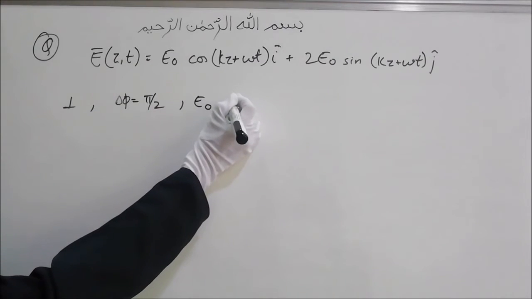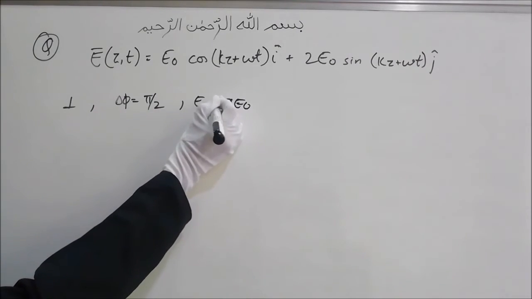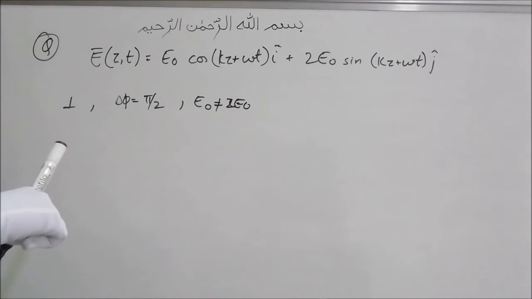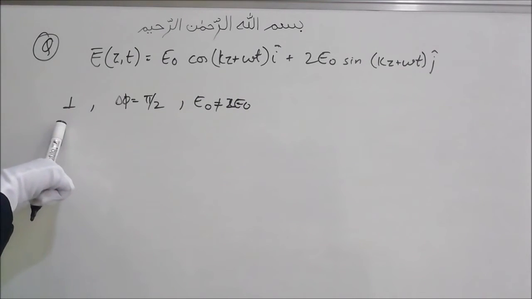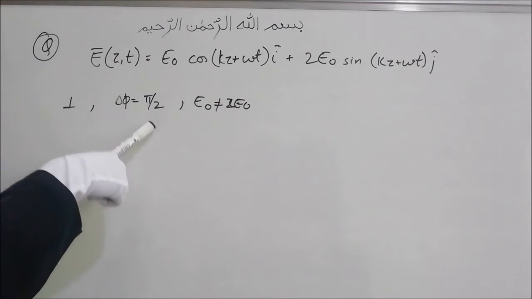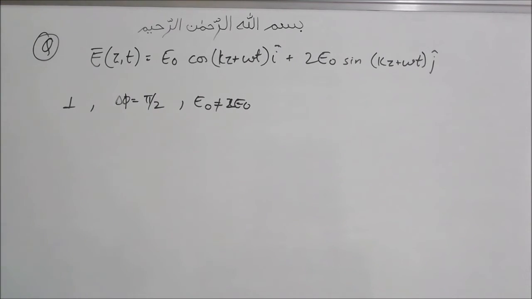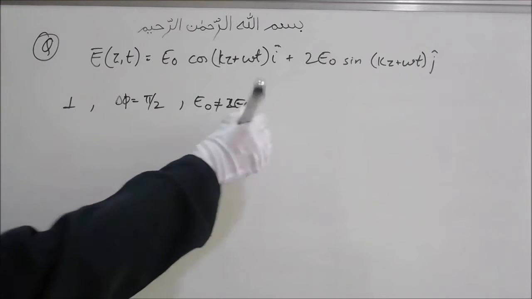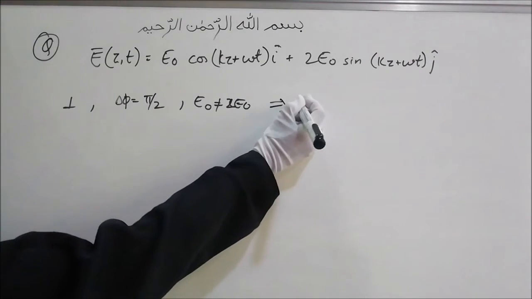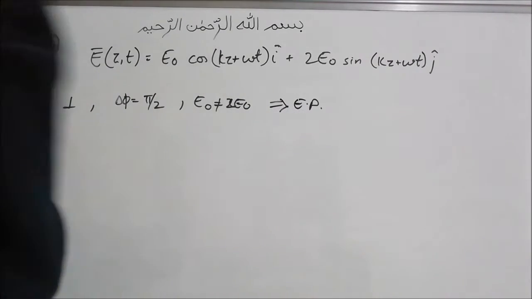This is E naught and this is 2 E naught, so these are not equal. So when these are perpendicular to each other and the phase difference is pi by 2, if the amplitudes are the same, it will be circularly polarized, and when the amplitudes are different, it will be elliptically polarized. Here the amplitudes are different, therefore this is elliptically polarized.